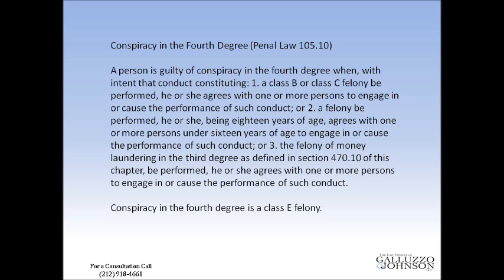The final way to be guilty of conspiracy in the 4th degree is when, with intent that conduct constituting the felony of money laundering in the 3rd degree, as defined in section 470.10 of this chapter, be performed, he or she agrees with one or more persons to engage in or cause the performance of such conduct. Now, money laundering in the 3rd degree is a very complicated charge, and that is really going to be the subject of another presentation by itself.